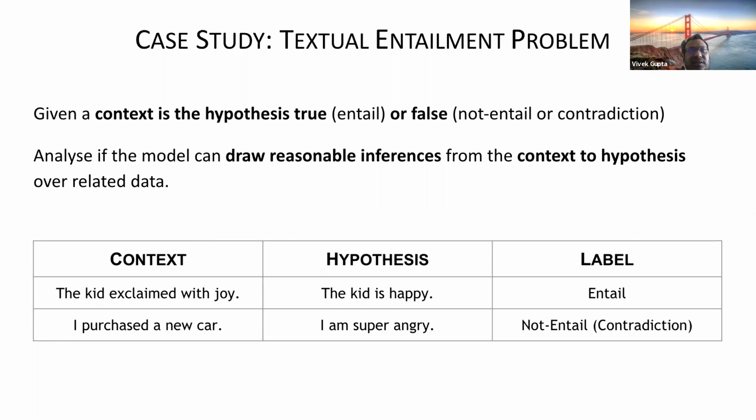Now you have to say, given the context, whether the hypothesis is entailed or contradicted, which means whether it's true or false. For example, "the kid exclaimed with joy," "the kid is happy." This is an entailment problem. "I purchased a new car," "I'm super angry." This is a contradiction problem, because when you purchase a new car, generally you are happy. Also there is a fine line, as there can be borderline cases or confusion. So let's just take the most possible label: given a context and a hypothesis, whether the hypothesis is entailed or contradicted by the context.